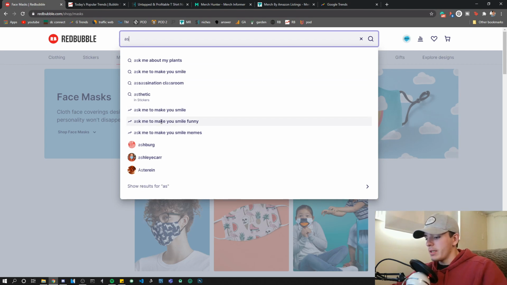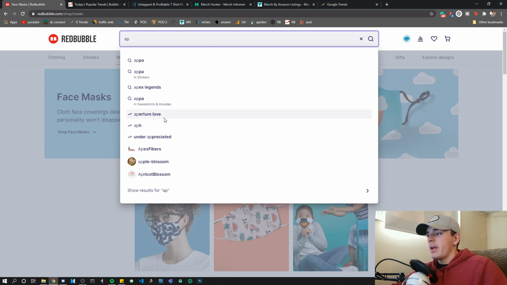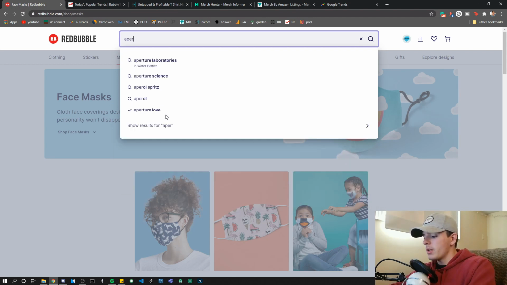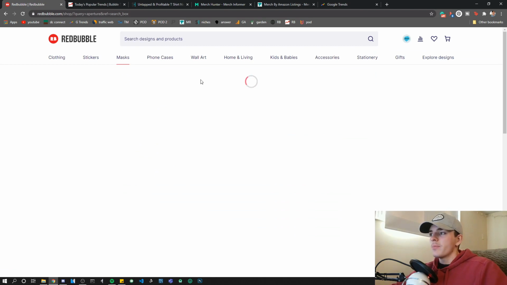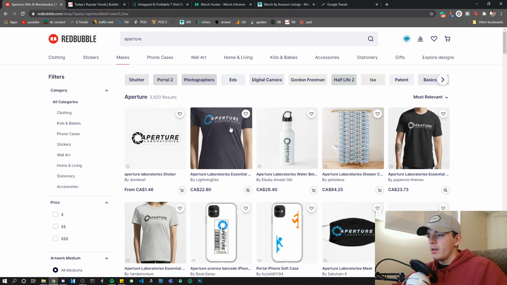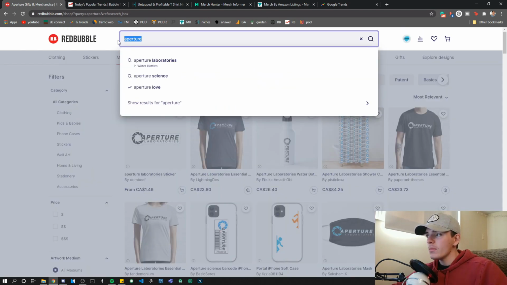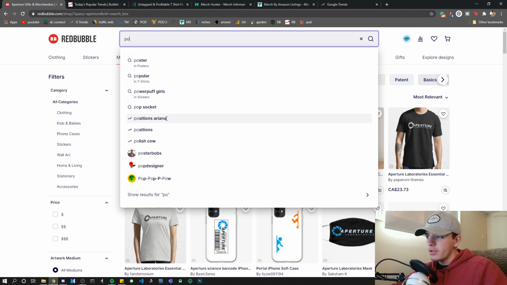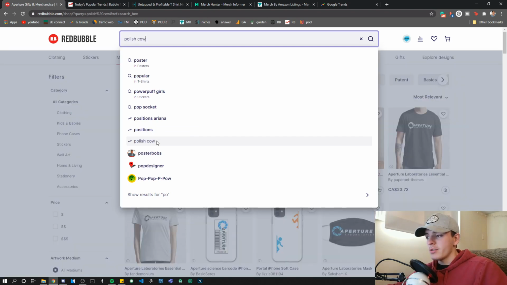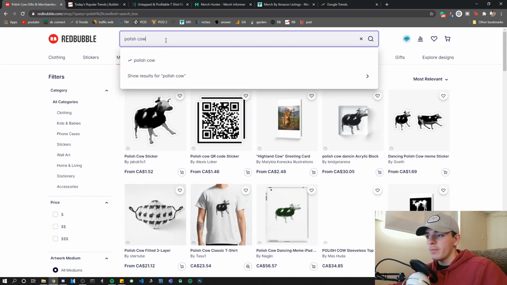So if we put in AP, we get aperture, so right there we got another niche idea. The good thing is you can look right away, and obviously 4,000 results is probably not a niche you want to go into. However, if you look here, you have so many options to get trending things, and if it's trending on Redbubble, it means that if you're making designs for that and they're good, they're going to get seen because people are actually searching for them. So this is a great way to make initial sales on Redbubble and just sales in general.